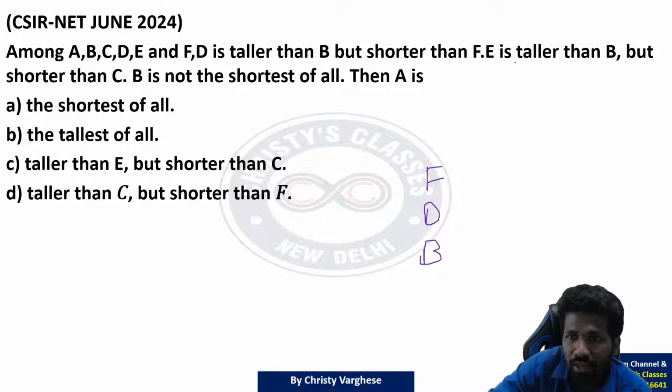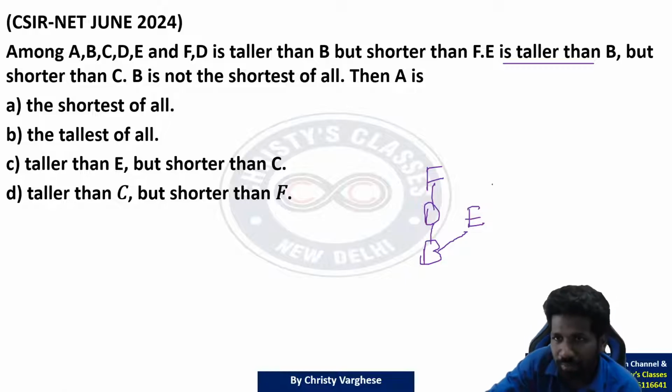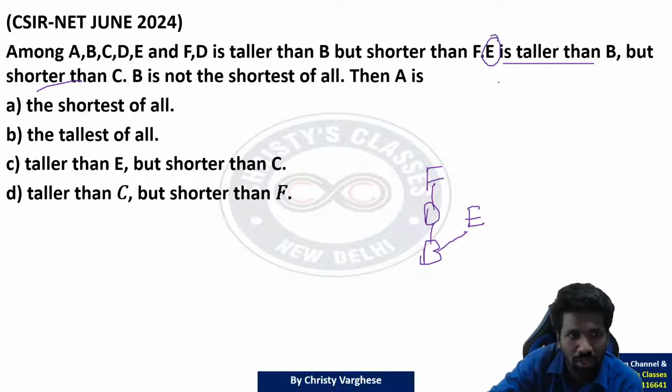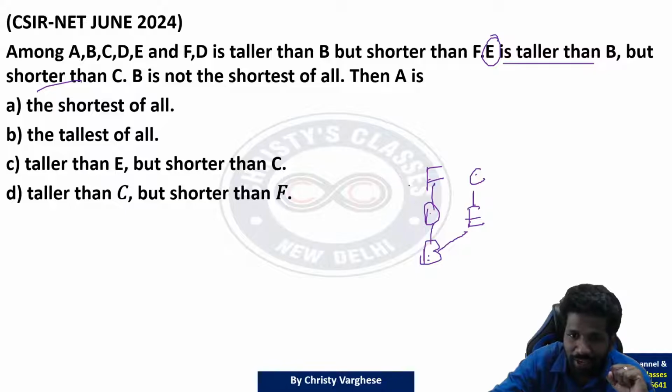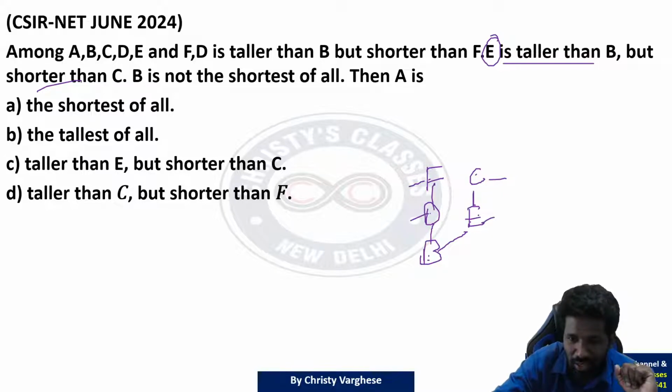E is taller than B means B is shorter than E. So I will draw another branch where B is below E. इस branch में B below E है, but shorter than C means the first person E is shorter than C. So F greater than D greater than B, C greater than E greater than B. But F and D, E and C से क्या comparison है? We don't know now. We don't know the comparison between F and C or D and C. About B we have more information.